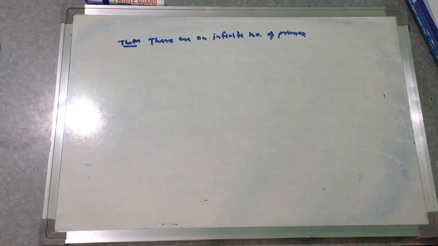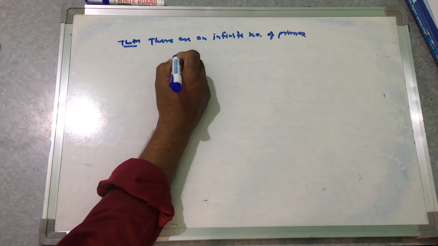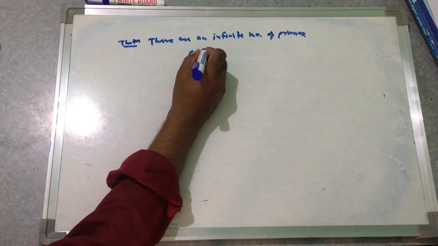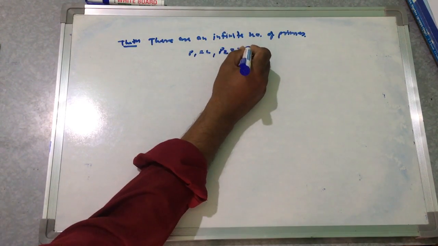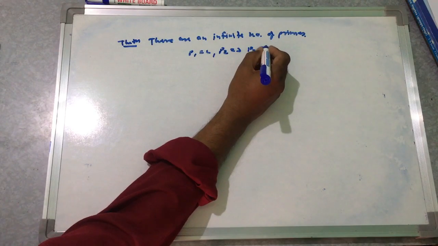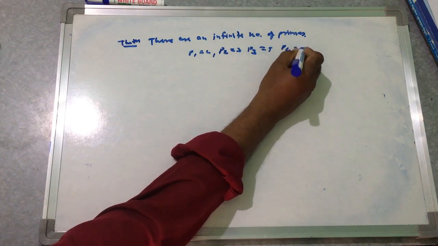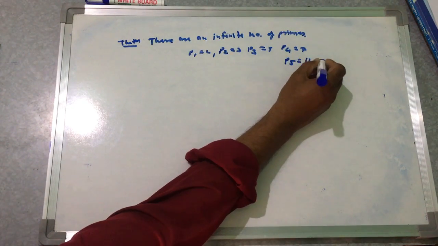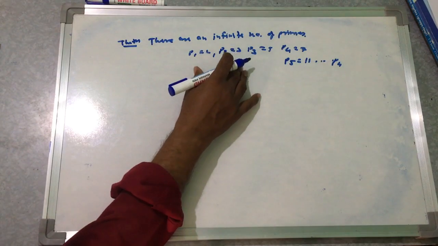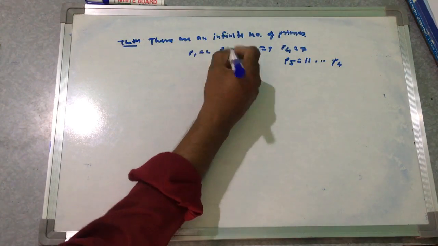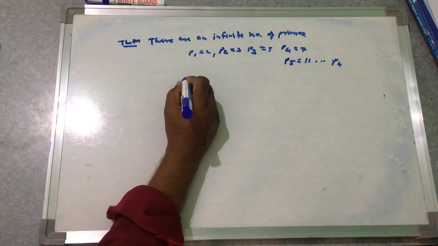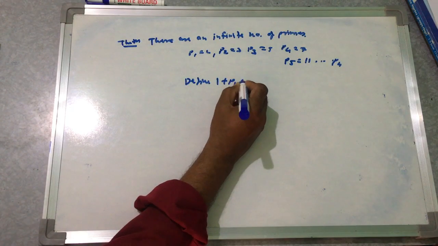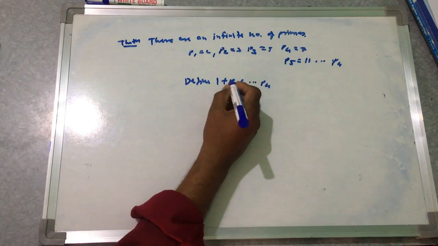Here we take p1 equal to 2, p2 equal to 3, p3 equal to 5, p4 equal to 7, p5 equal to 11, up to pn. So these are the n prime numbers. Then we define m as 1 plus p1 p2 up to pn.